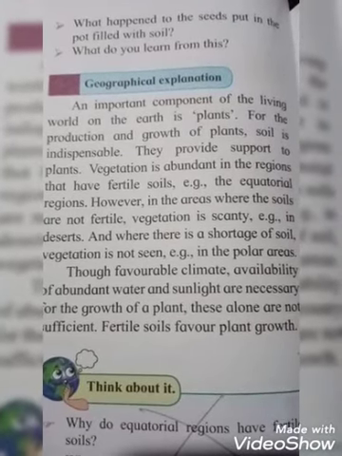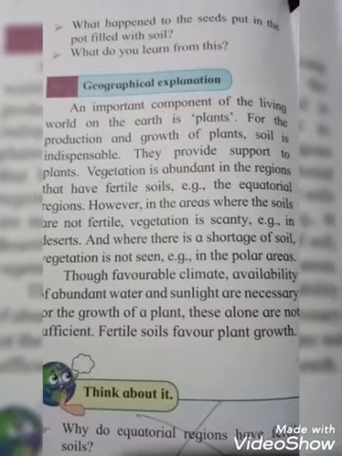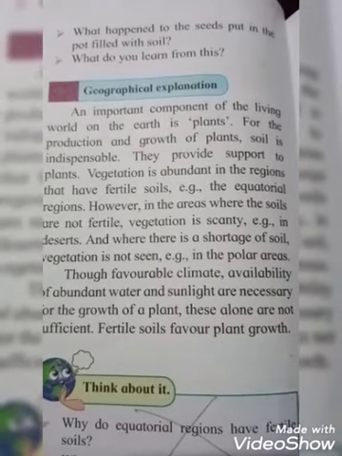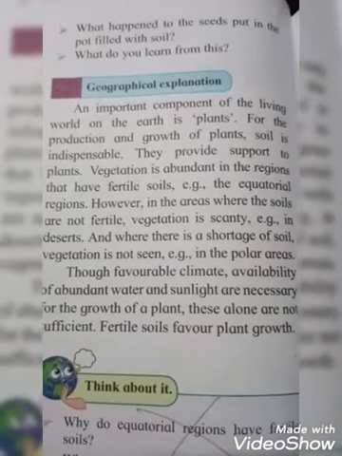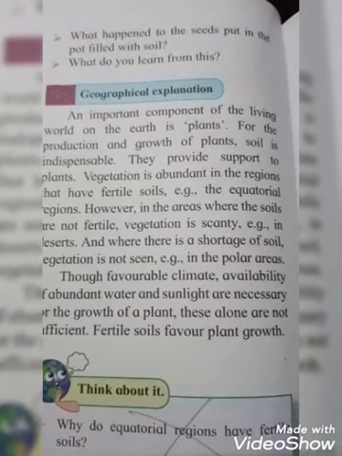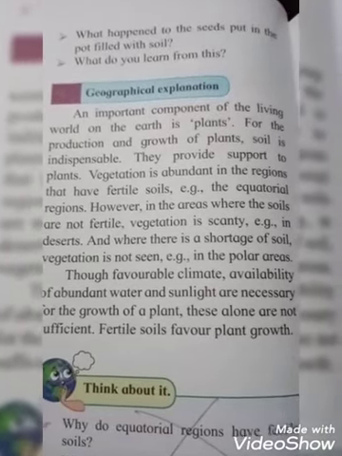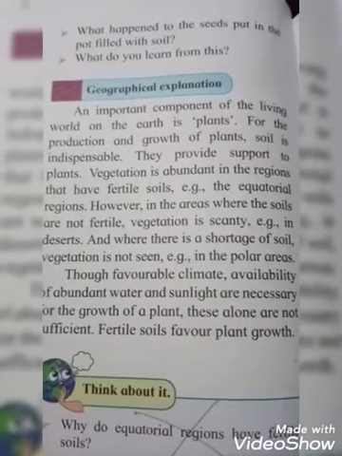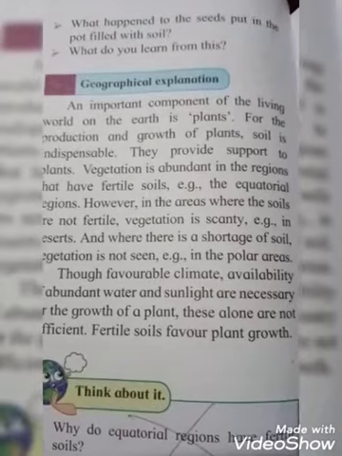Vegetation is abundant in the regions that have fertile soil. For example, in the equatorial region, if soil is fertile then vegetation will grow on a very large scale, that means plentiful. Abundant means plentiful. In the equatorial region, crops grow on a very large scale because the soil is fertile. We get vegetation in a very plentiful, that means very abundant, amount.